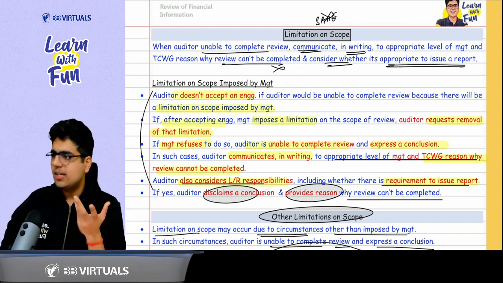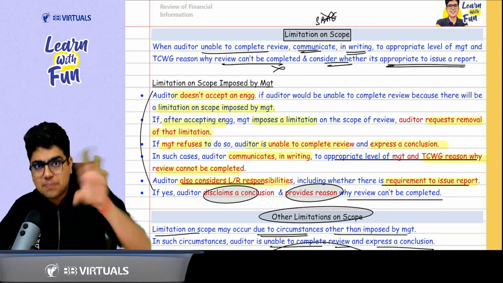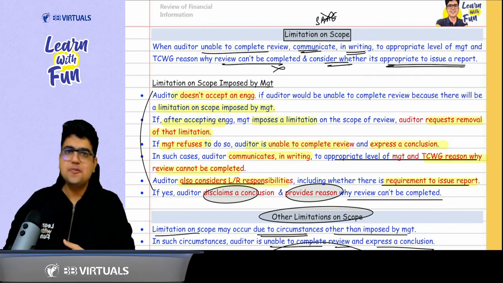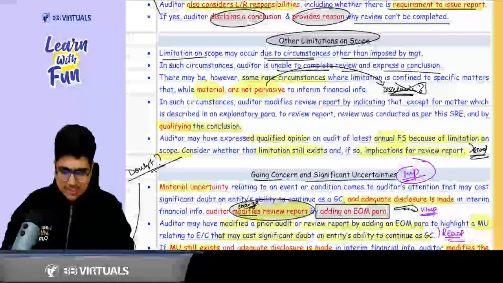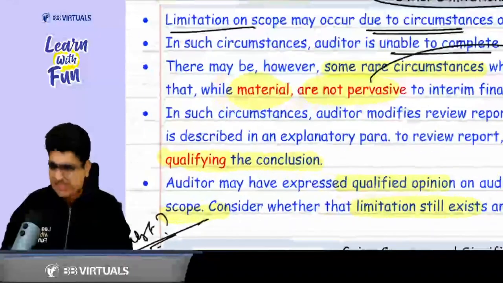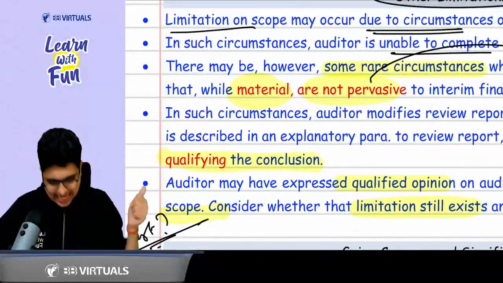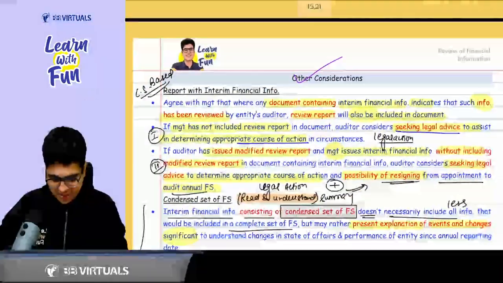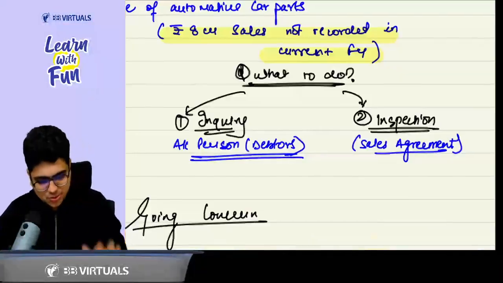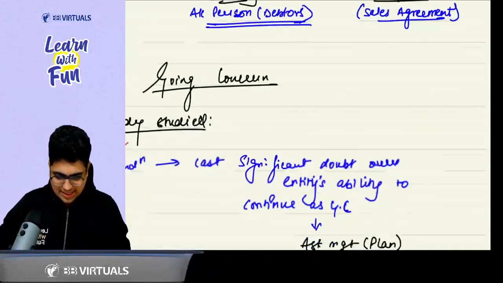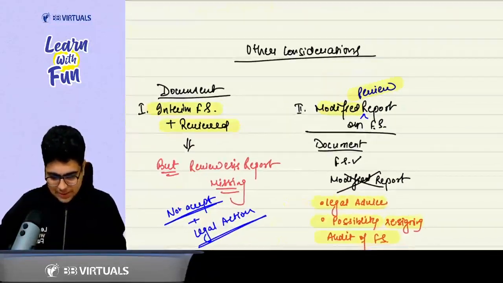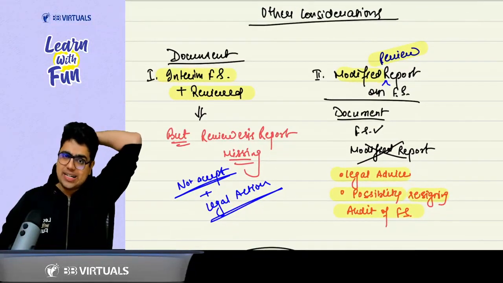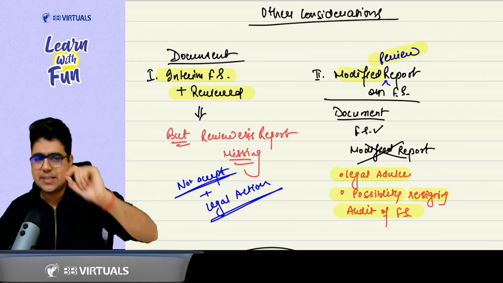Now, many of you may say, sir, what if the impact is material but not pervasive? In that case, you just need to qualify your conclusion. Going concern part, we have already covered. Now comes the last two topics. Sir, what were the last two topics? First topic said that in a particular document, interim financial statements are there.